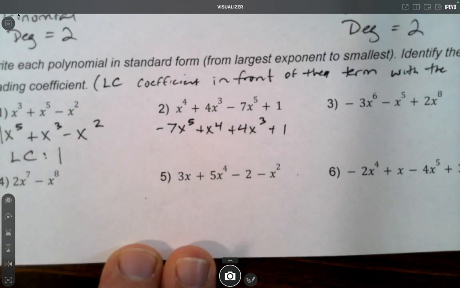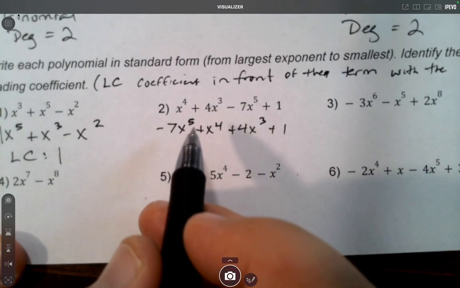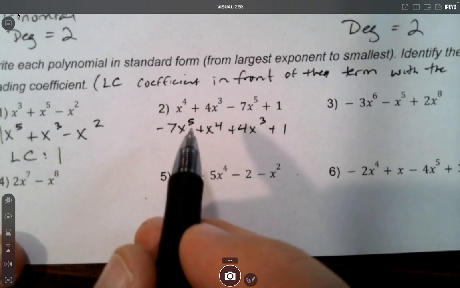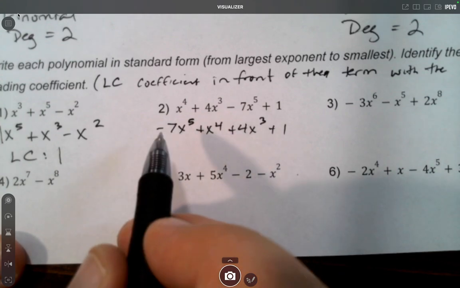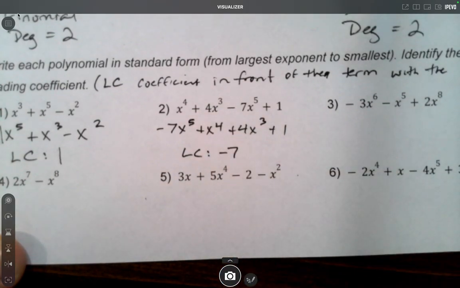So that's in standard form because we go from biggest, 5, down to smallest, 0. And the leading coefficient is the coefficient in front of the biggest exponent. The biggest exponent is 5. The coefficient in front of that variable is negative 7. So the leading coefficient is negative 7.